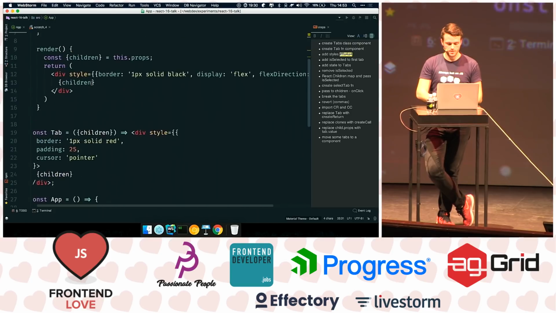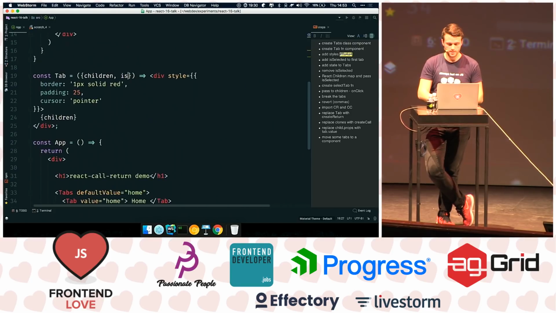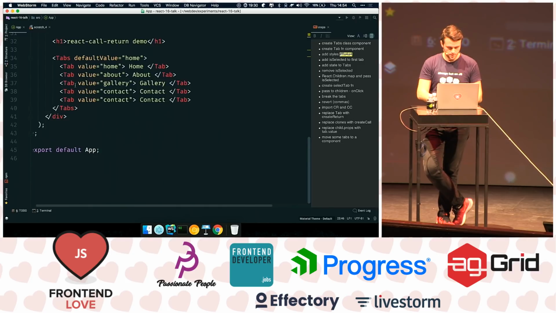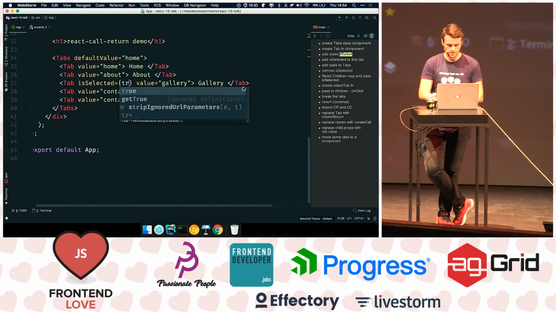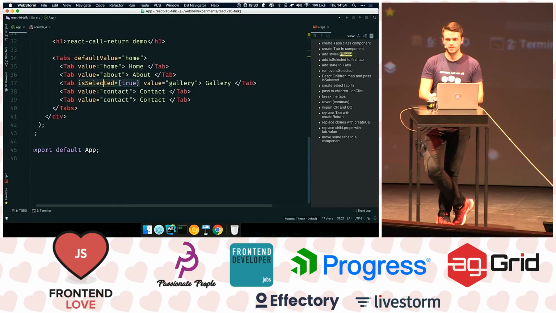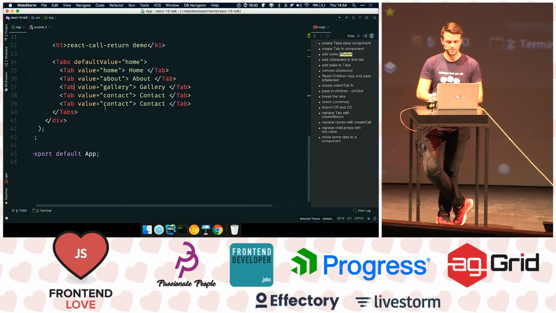And what we want to do is, for this home component, tell it that it's selected. So right here, when I say background color, if it's selected, we're going to make it pink. Otherwise, we're going to make it white. And just for the sake of it, here I'm going to say isSelected true. So our gallery should be selected right now. But I don't want to do this here, right? I don't want to mess with this.